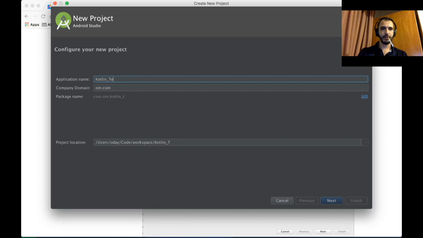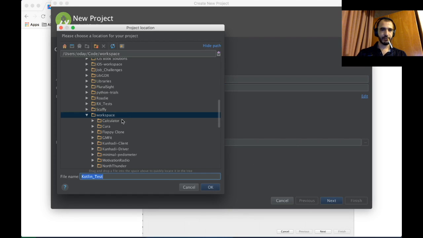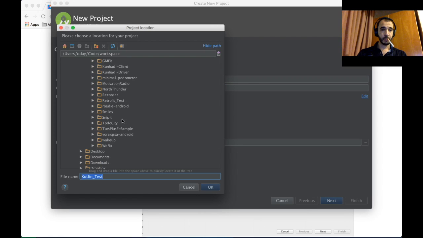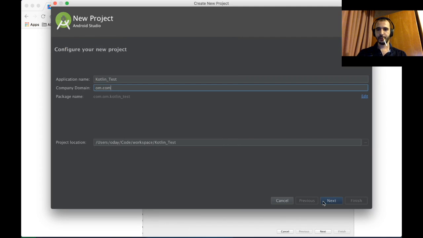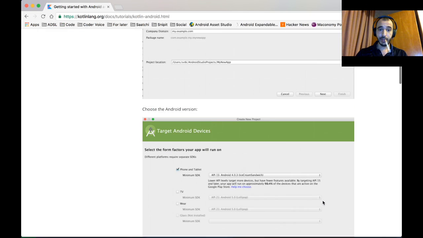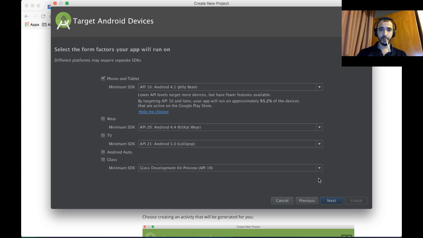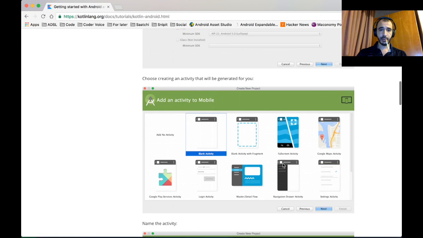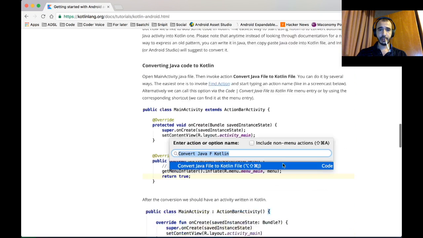Kotlin. Test. Okay. Let's see if I have a directory just for these tests. I don't. Okay, we're going to put it in workspace. Next. Let's just check what they want us to do. API 15, we're at 16, that's fine. Blank activity.